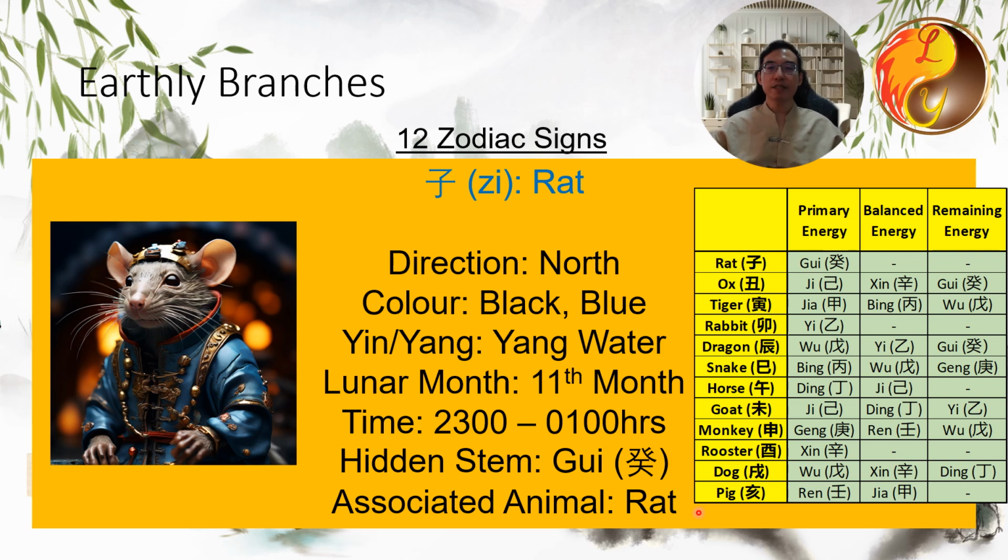What does the hidden heavenly stem Gui mean? Let me explain. There are 12 earthly branches, and each one contains hidden heavenly stems, which is why they are called hidden stems. Each earthly branch may contain 1, 2, or 3 hidden stems. The term primary energy represents 100% of the energy, the strongest energy. Balanced energy represents 60% of the energy, and the remaining energy represents 20 to 30% of the energy.